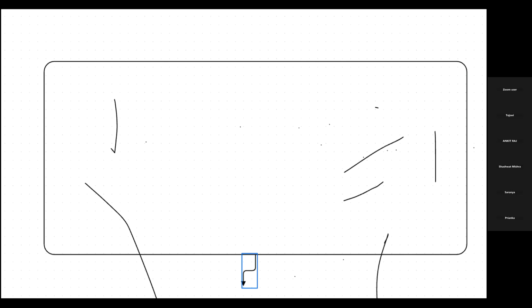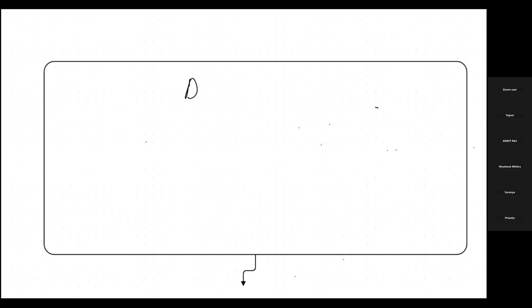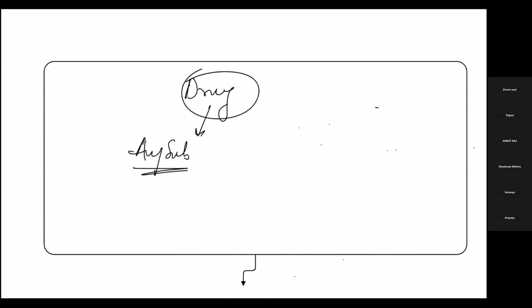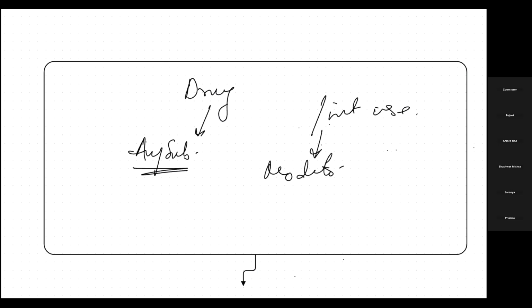So I will write that. Drug is any substance which either we are using or intend to use, and it can modify the physiological system.